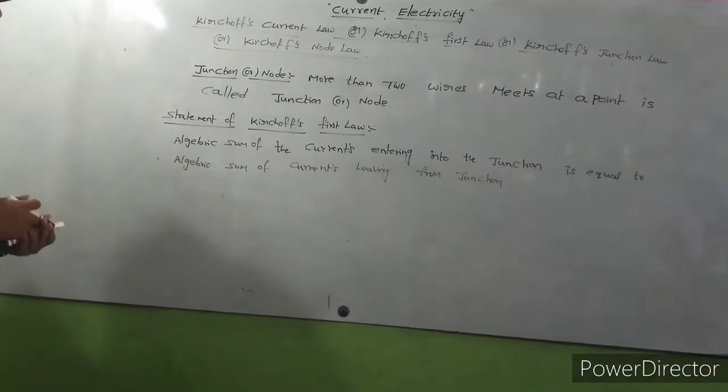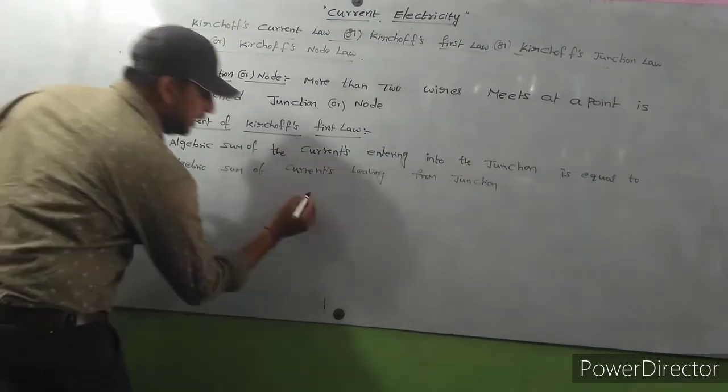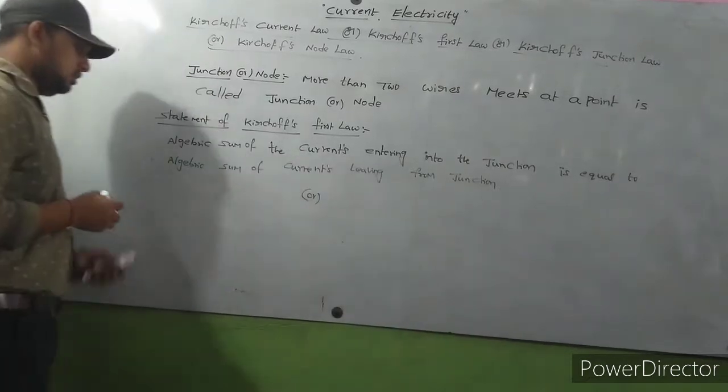So this is one statement, or it may be defined like this also.